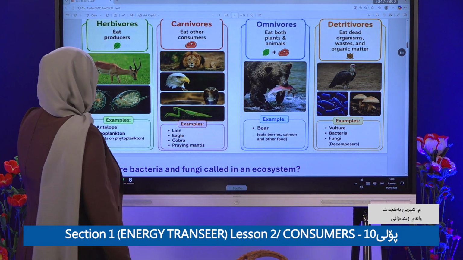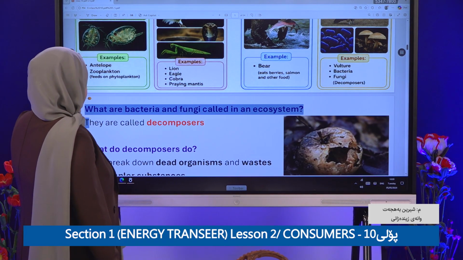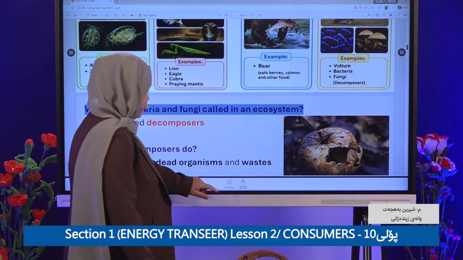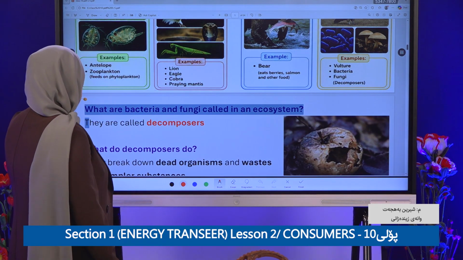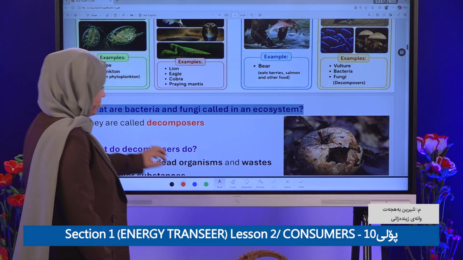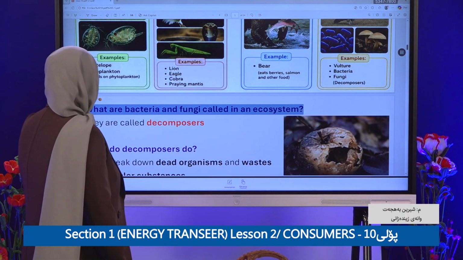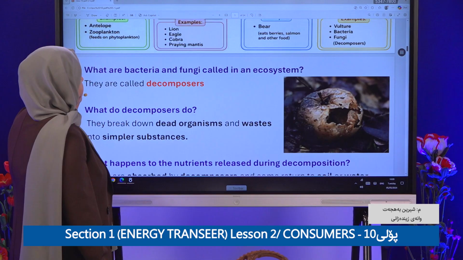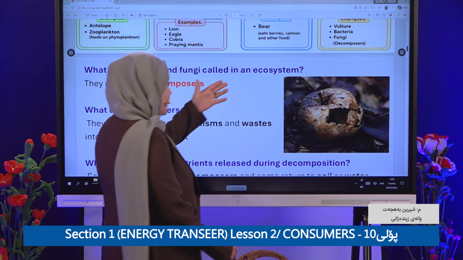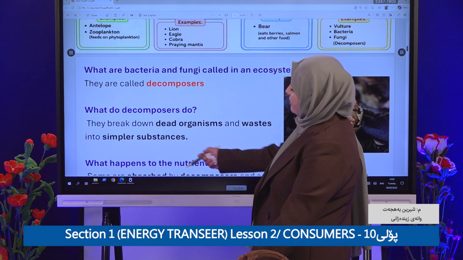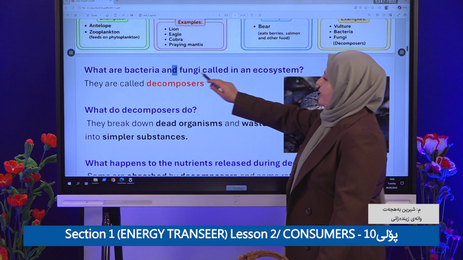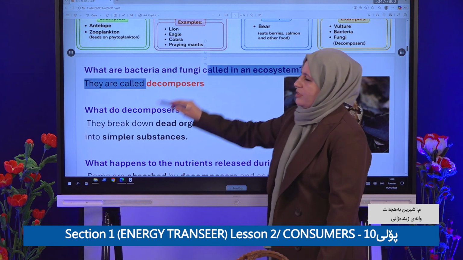What are bacteria and fungi called in an ecosystem? In an ecosystem, fungi and bacteria are called what? Decomposer.